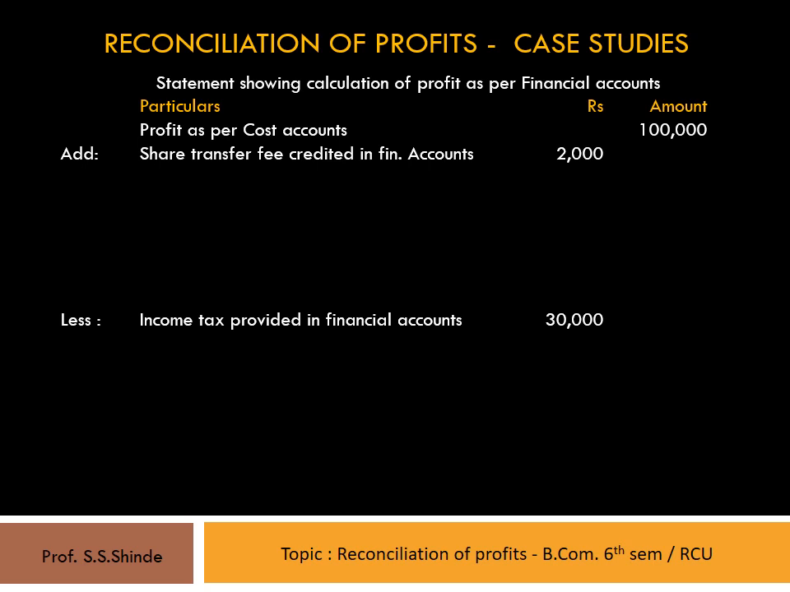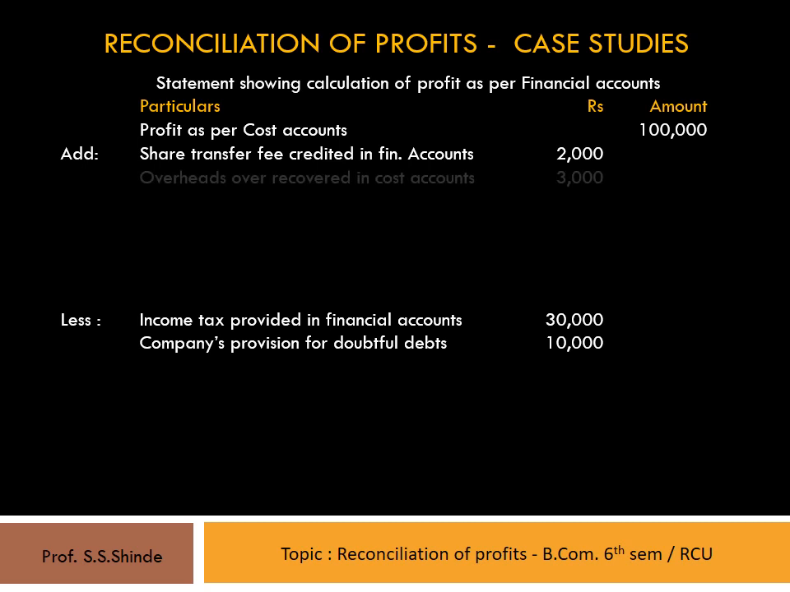The third transaction is about company's provision for doubtful debts, rupees 10,000. This provision leads to more profit as per cost accounts and less profit as per financial accounts. Thus, this amount should be deducted from the cost account profit as company's provision for doubtful debts in the inner column, rupees 10,000. Overheads as per cost accounts, rupees 17,000 and financial account, rupees 14,000. Now, because of this transaction, the profit as per cost accounts will be less and more as per financial account. Therefore, the difference amount of rupees 2,000 should be added to cost account profit and shown as overheads over recovered in cost accounts, rupees 3,000.